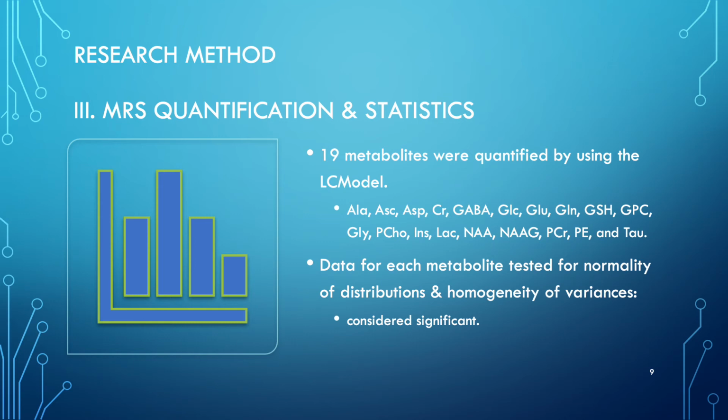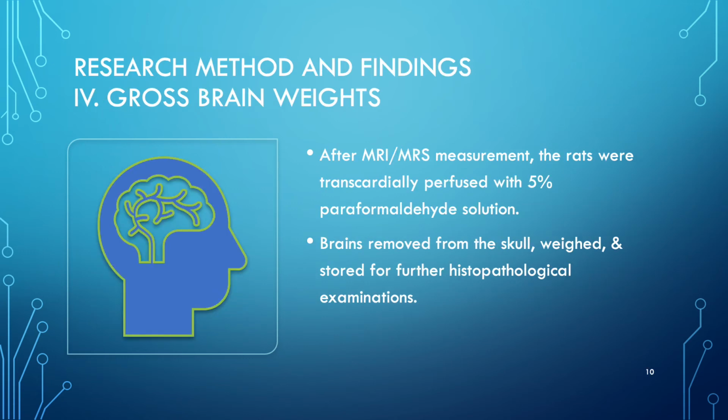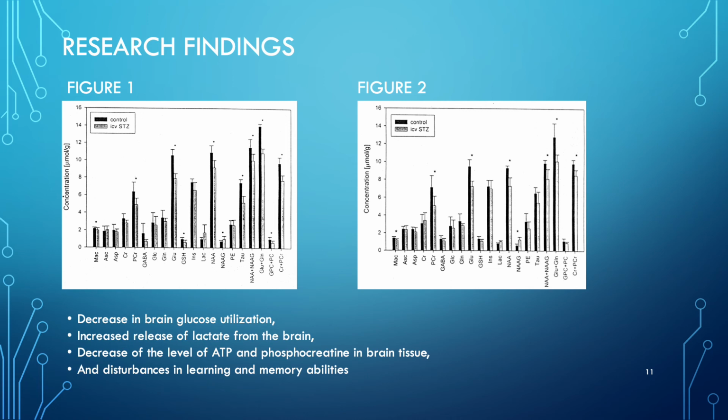The data for each metabolite were tested for the normality of the distributions and homogeneity of variances and were considered significant. Lastly, after the MRS measurement was performed 2 months after the first ICV STZ injection, the anesthetized rats were transcardially perfused with 5% paraformaldehyde solution. Their brains were removed from their skull to be weighed and stored for further histopathological examinations that were not included in the study. The average values of metabolite concentrations measured 3 weeks and 2 months after the ICV injections are shown in figures 1 and 2 on the slide.